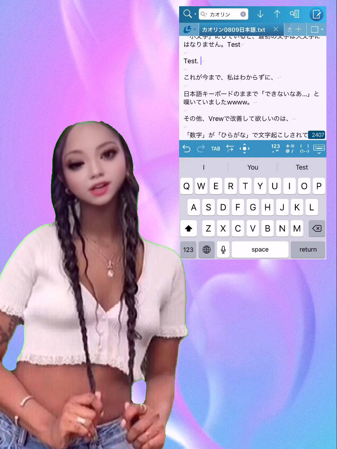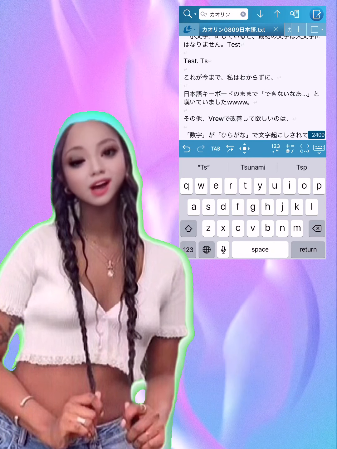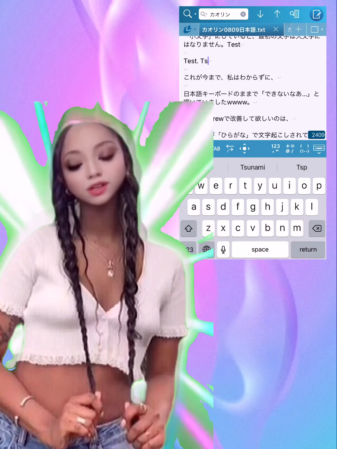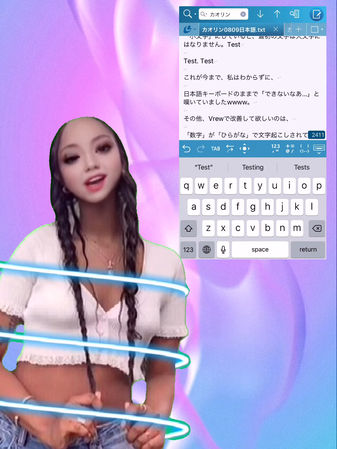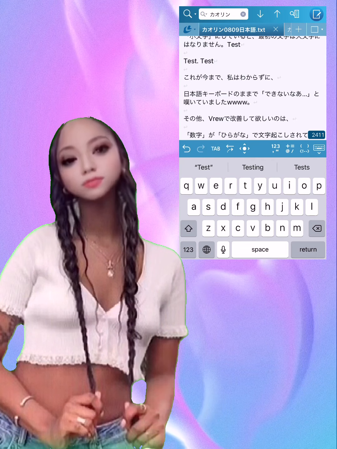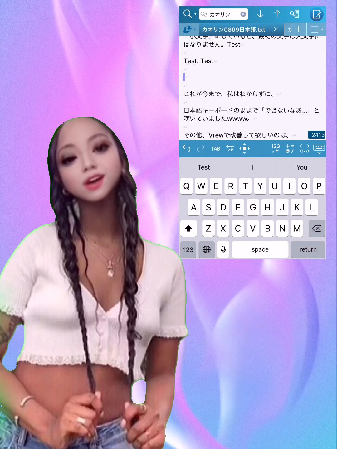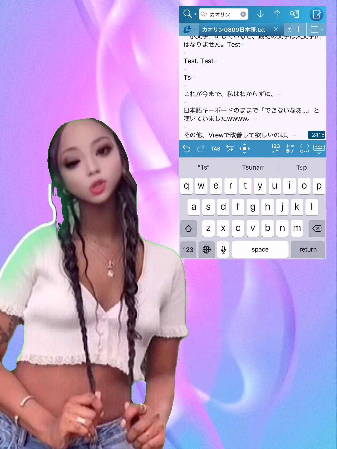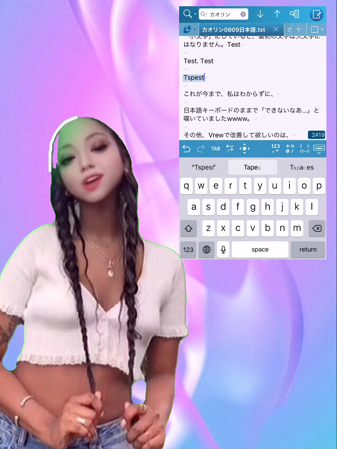Another thing I would like VRU to improve is that there are times when numbers are transcribed with hiragana. This is all VRU's unique behavior, so there's no way it will be corrected manually. Isn't it somehow possible, VRU? There are still many requests for VRU, but only because VRU is a great app.